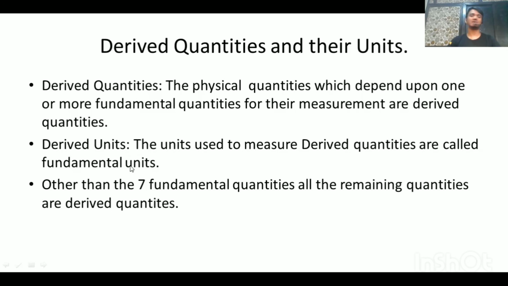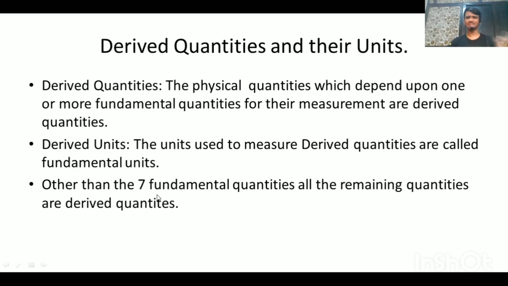Derived units: the units used to measure derived quantities are called derived units. It can also be defined as the units which depend on fundamental units for their measurement are called derived units. Any definition is good, but I prefer this one. It's short and simple. Now you will ask the question, which are the derived quantities?